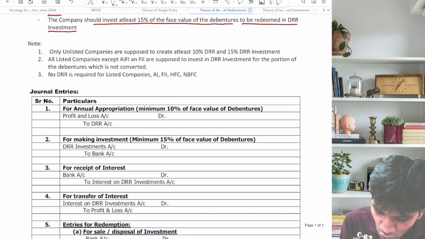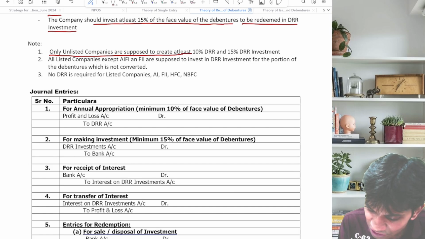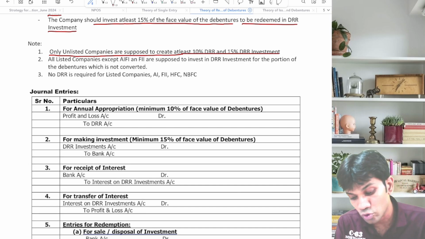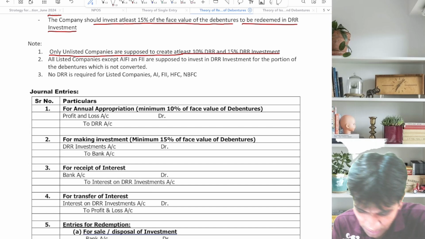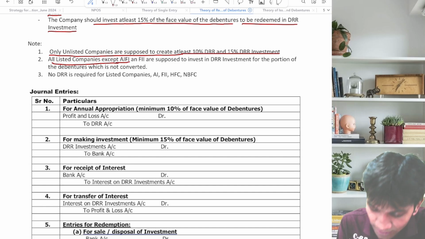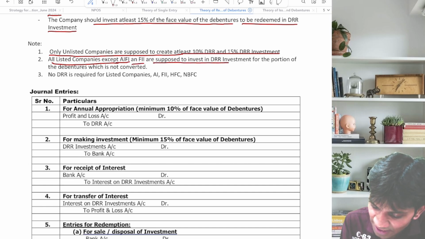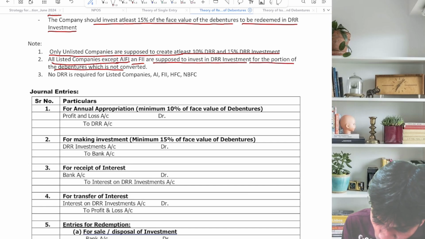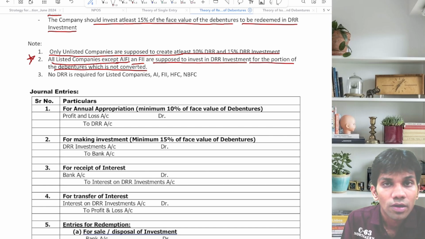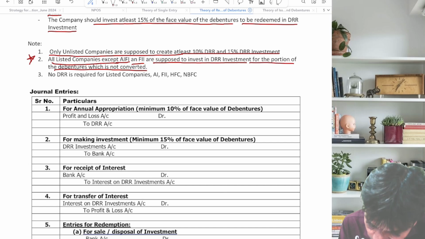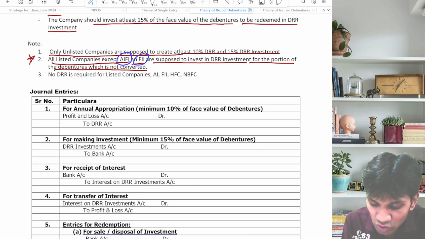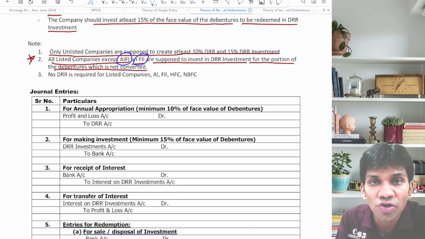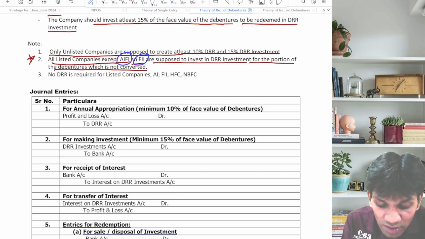Now, note, only unlisted companies are supposed to create at least 10% DRR and 15% DRRI. Only unlisted companies are supposed to create 10% DRR and debenture redemption reserve investment. All listed companies except AIFI and FII are supposed to invest in DRR investment for the portion of the debentures which is not converted. Very important, guys. Unlisted companies have to do it anyway, but in case of listed companies, except whom? AIFI, FII. So excluding AIFI and FII, all listed companies are supposed to invest in debenture redemption reserve investment for the portion of the debentures which is not converted.